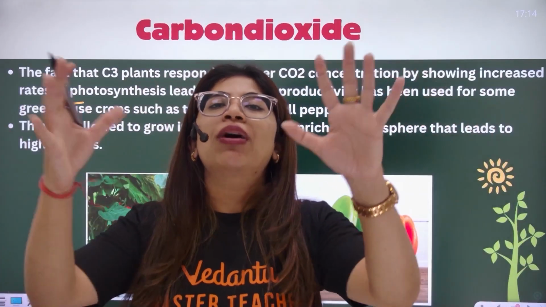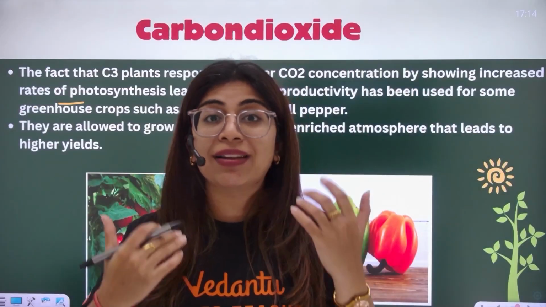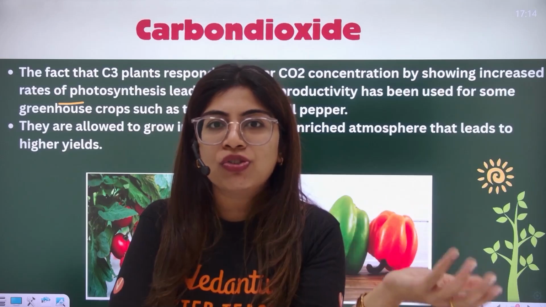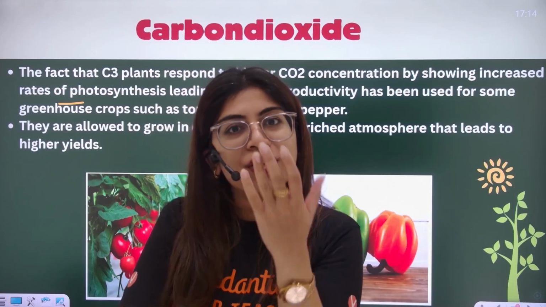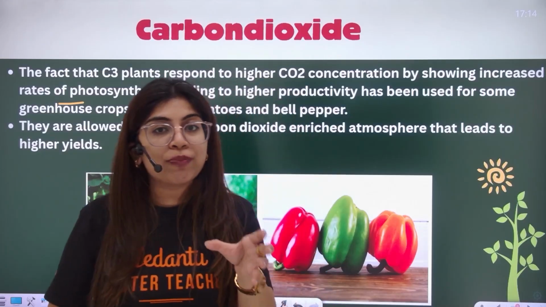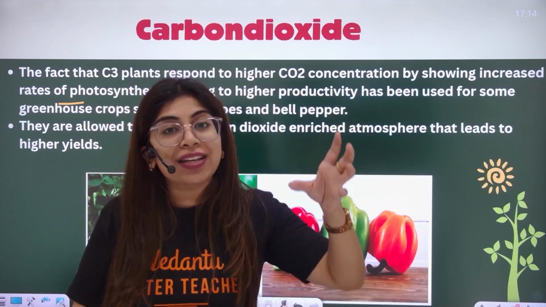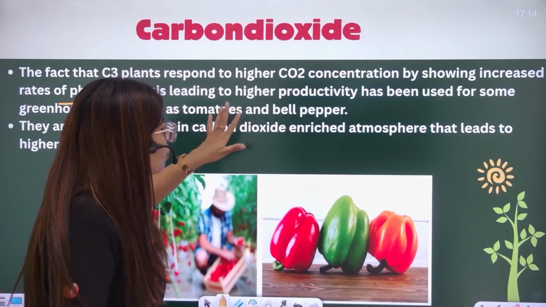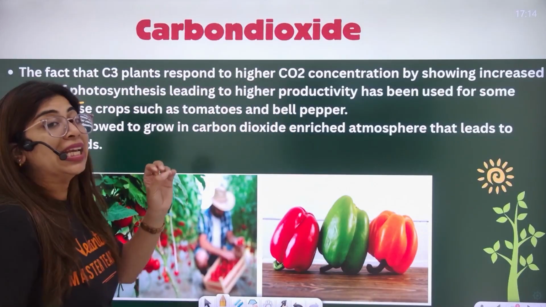So I'm growing C3 plants, giving them more artificial carbon dioxide so that their productivity increases. Now, who am I going to charge? I am going to charge the public. Yes, I will grow some specific crops commercially with higher CO2 so that it would give me better yield and higher productivity. This is what I am doing in greenhouse.